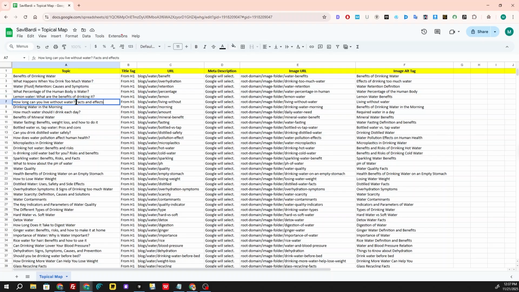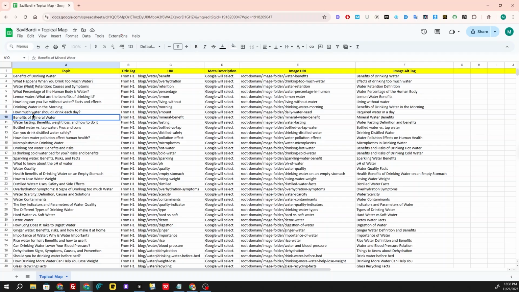Here we still talk about the benefits, but in that case we have a different water type. Here we have how long you can live without water, that is relevant to fasting. And here we have drinking too much water, so these are opposite to each other. And here we talk about the optimum level of water in our body. Then we talk about water retention in the body. So you're able to connect all these things to each other while creating your topical map.